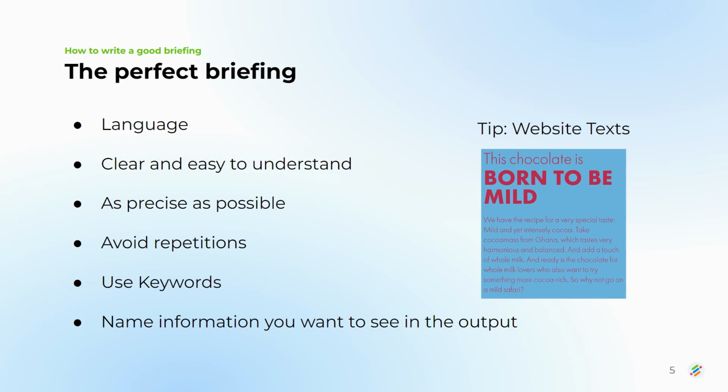Depending on the text type, for example, Google Ad titles, you also have the option to add keywords. Separate them with a comma. Use these possibilities to further improve the output and to integrate your relevant keywords into it. If you want certain information to appear in the output, for example, the year your company was founded, you will also need to integrate this into the brief. And as a small tip, depending on the type of text, you can often use product descriptions or text from your company website to make your work easier. Make sure you edit out irrelevant information and add information that is important for the product and/or your target group.